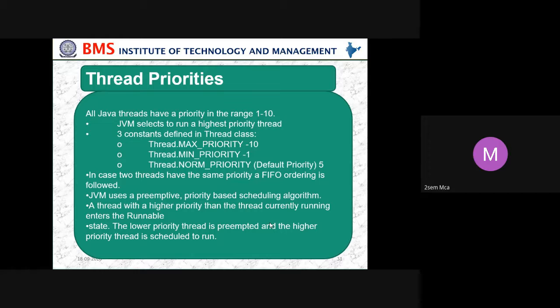In case 2 threads have the same priority, then first come first served ordering is followed. So the JVM uses a preemptive priority based scheduling algorithm. A thread with a higher priority than the thread currently running enters the runnable state. So the lowest priority thread is preempted and the higher priority thread is scheduled to run.